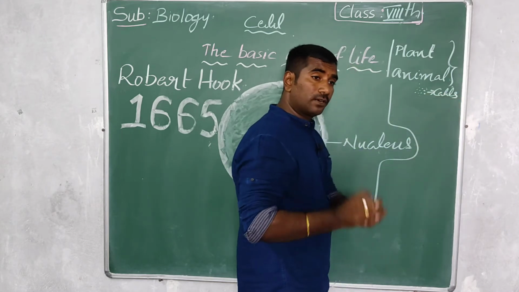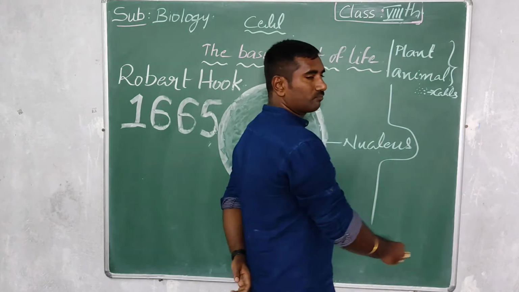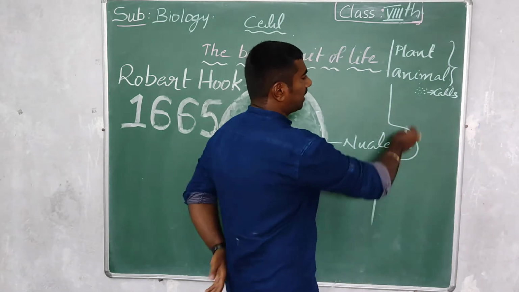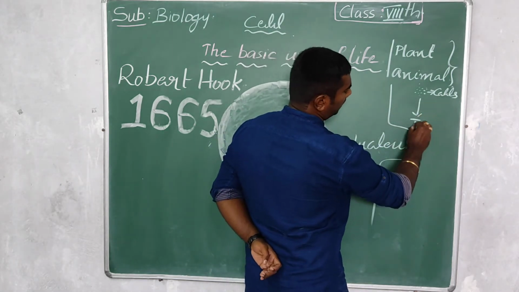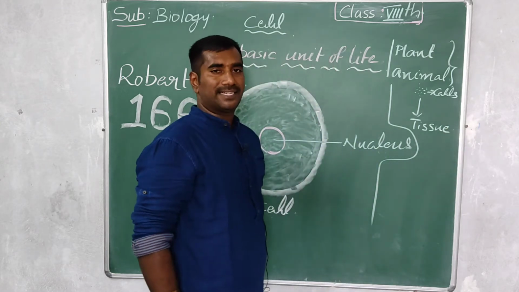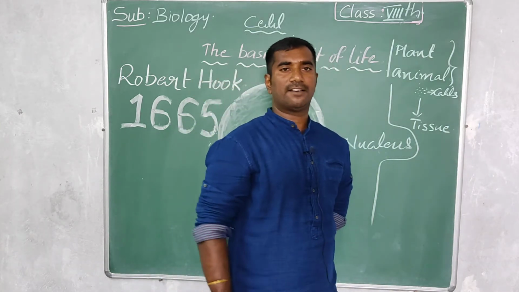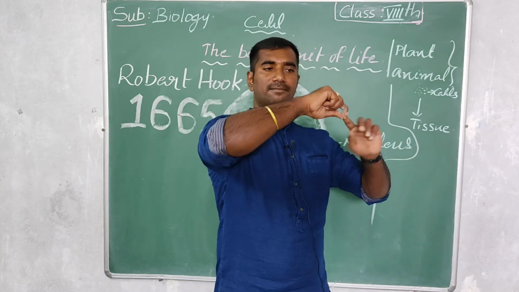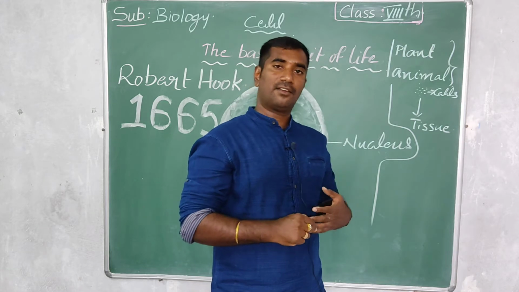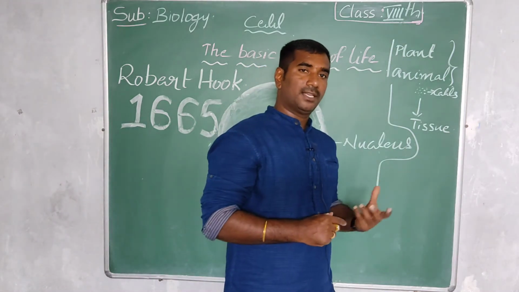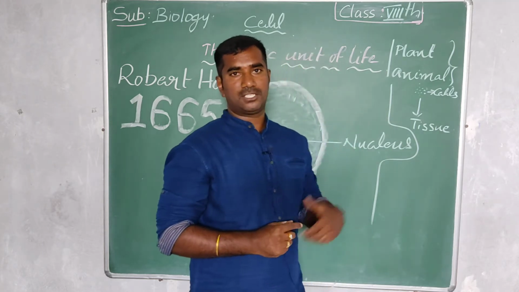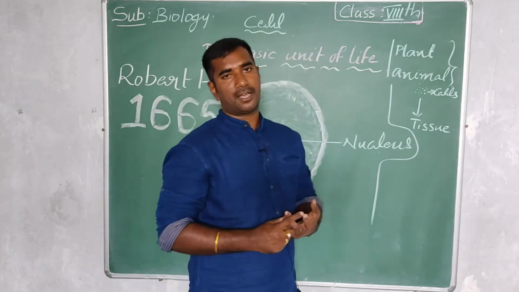If a number of cells are together, a combination of many cells, it forms a tissue. Tissue means meat, mamsam, which is present in our body. This finger is made up of tissue. The heart is made up of tissue. This tissue is made up of n number of cells.